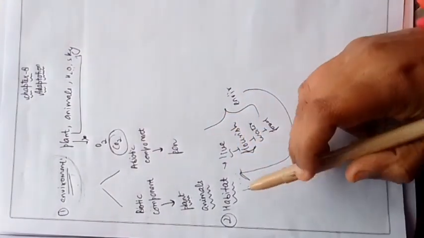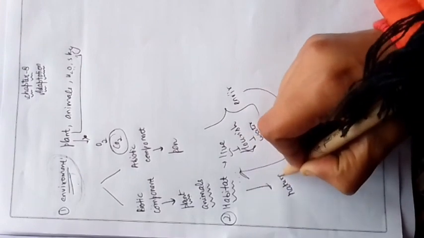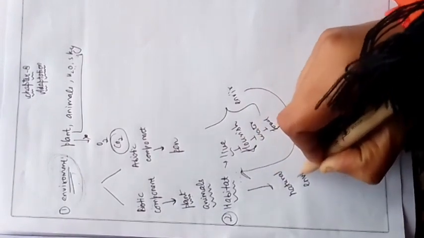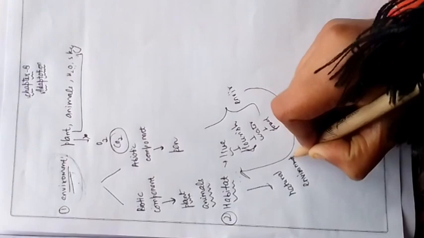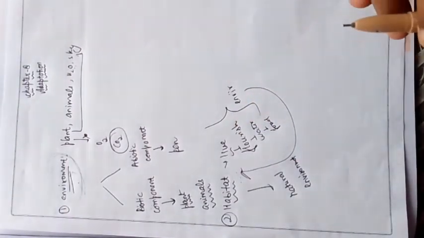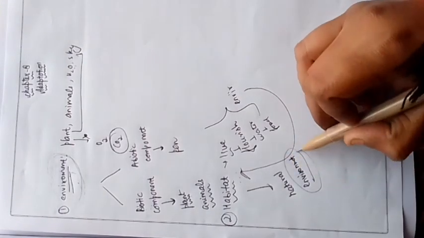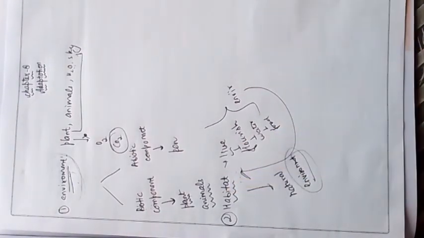Okay, so we can say habitat is a natural environment in which these organisms live. Different kinds of organisms live at different places, and these places, this environment we call a habitat.